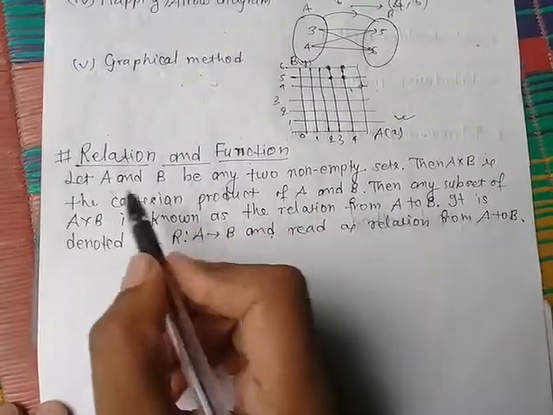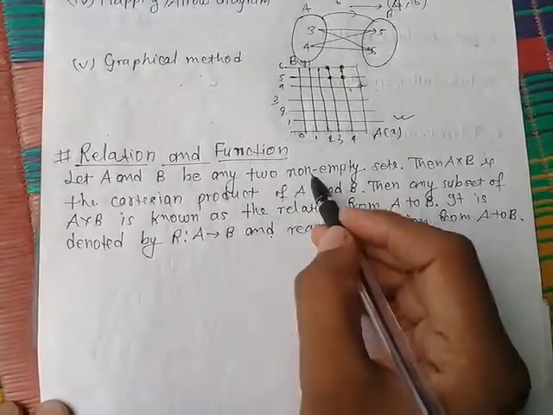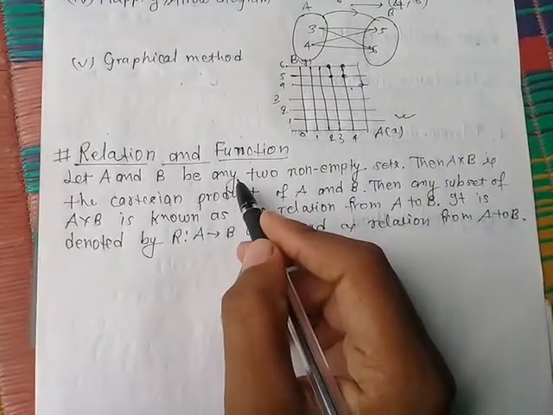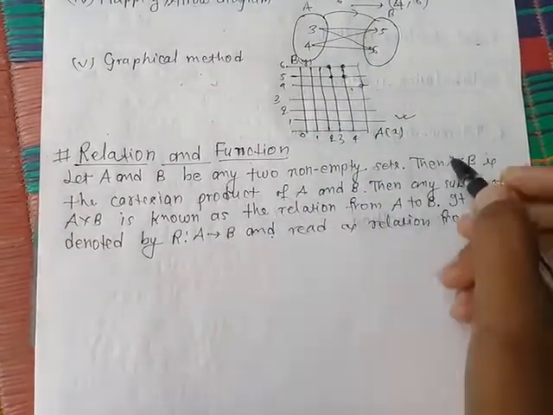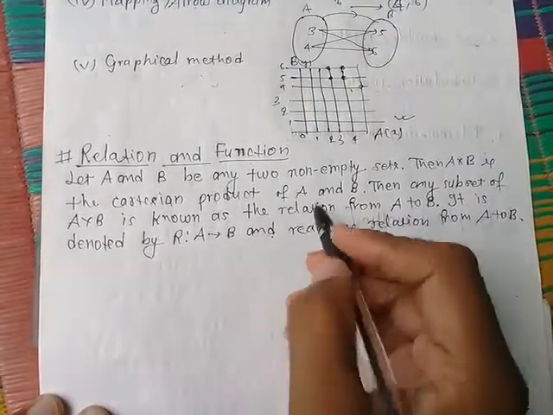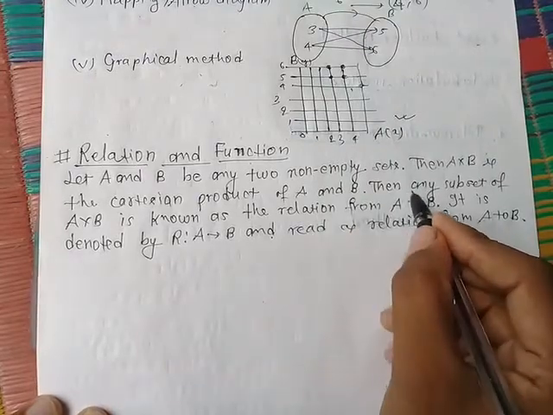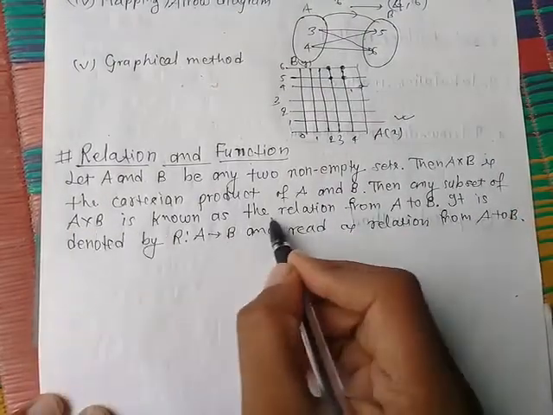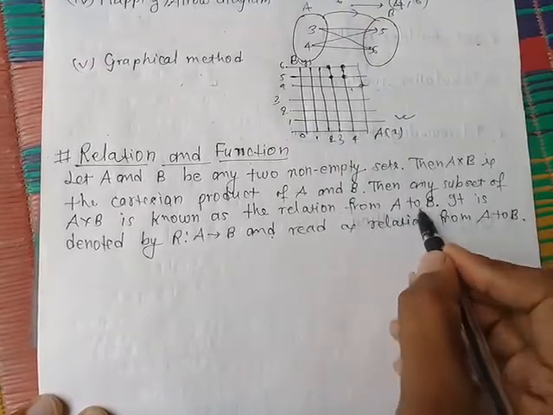Now, relation and function. Let A and B be any two non-empty sets, meaning A and B have a certain number of members. Then A Cartesian product B is the Cartesian product of A and B. Any subset of A Cartesian product B is known as a relation from A to B.